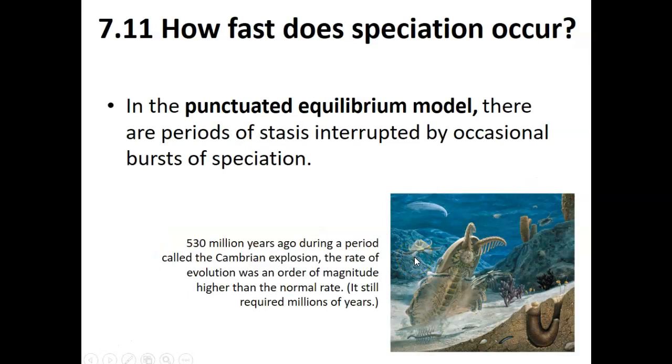Some species can be created through a burst. This is called the punctuated equilibrium model. In this model, there are periods of stasis interrupted by occasional bursts of speciation. Species can arise suddenly during a period of explosion. Even in this punctuated equilibrium model, the rate of evolution still took millions of years to happen.